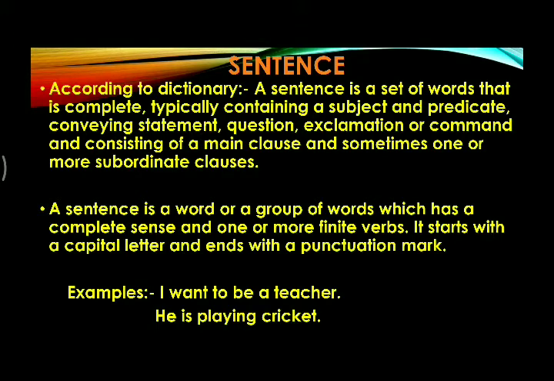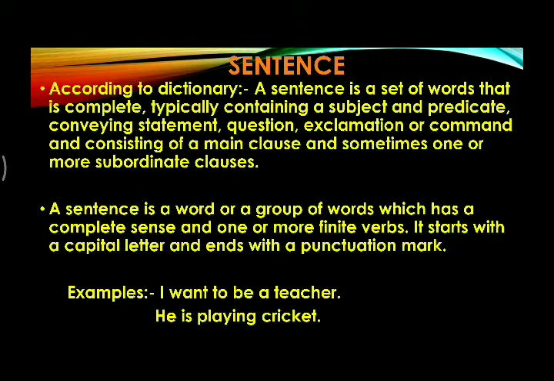But in simple words, a sentence is a word or a group of words which has a complete sense and one or more finite verbs. It starts with a capital letter and ends with a punctuation mark.